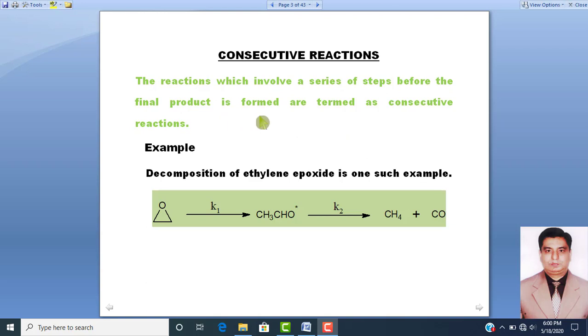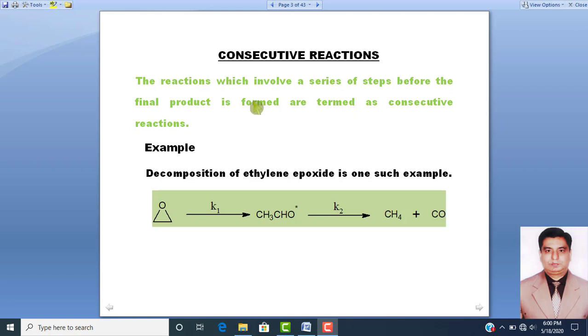Or you can say, in consecutive reactions, one reactant changes into an intermediate product A, then this intermediate product changes into intermediate product B, and at the end you get a final product.